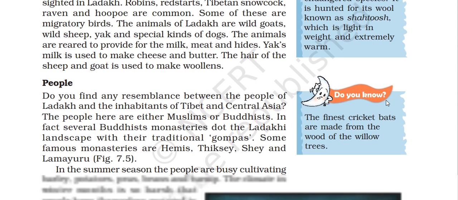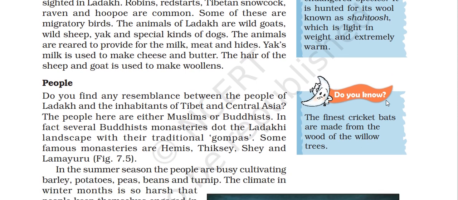Do you find any resemblance between the people of Ladakh and the inhabitants of Tibet and Central Asia? The people here are either Muslim or Buddhist. In fact, several Buddhist monasteries dot the Ladakhi landscape with their traditional gompas.